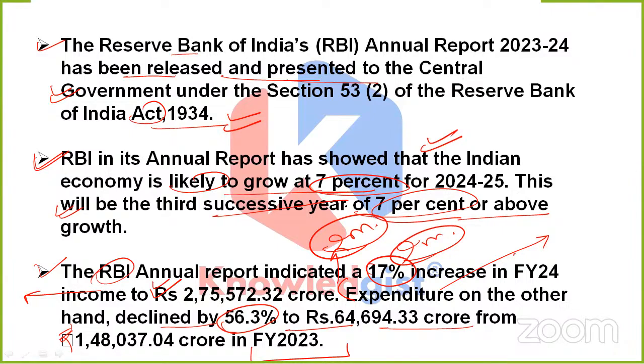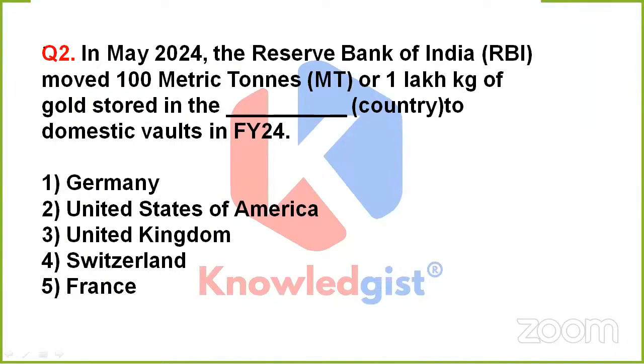So now, friends, coming to the next question, which is asking: in May 2024, the Reserve Bank of India moved 100 metric tons or 1 lakh kg of gold stored in dash country to domestic vaults in financial year 24. So what is it asking?